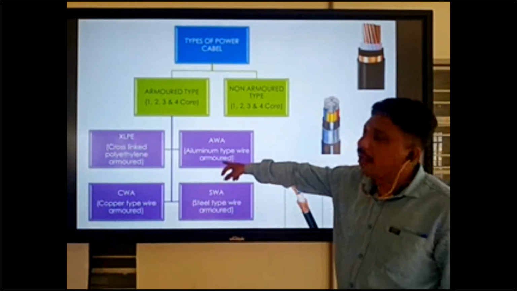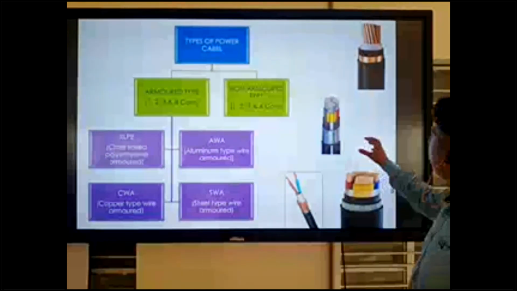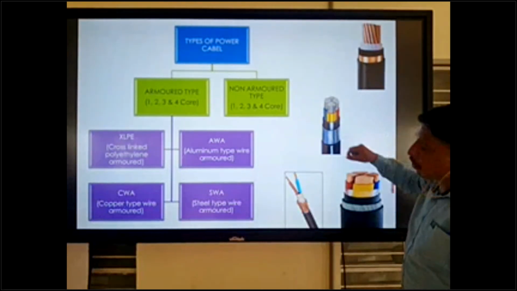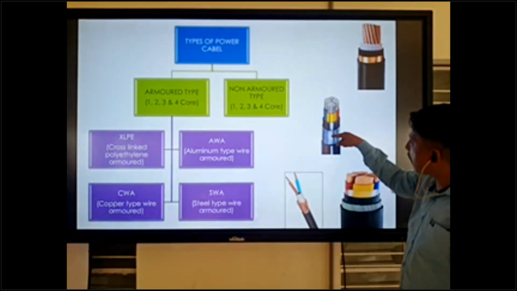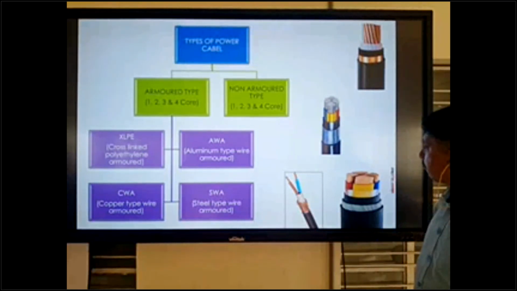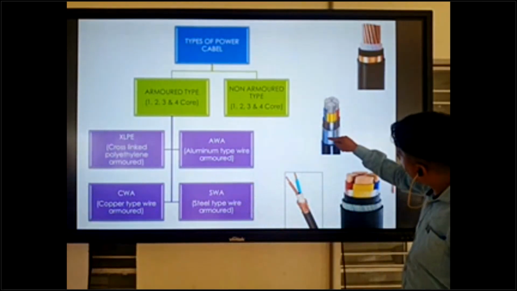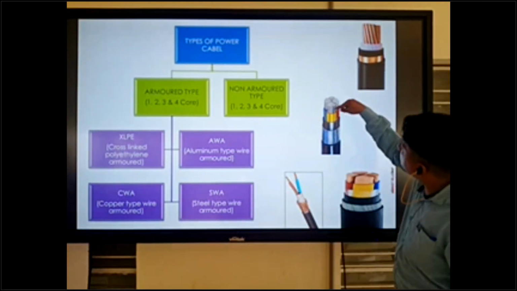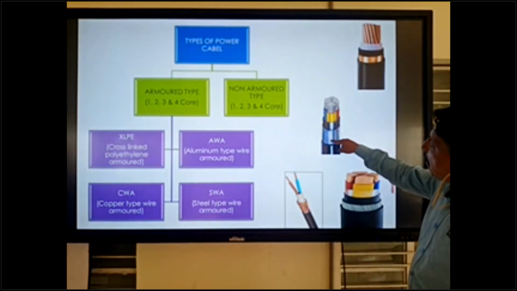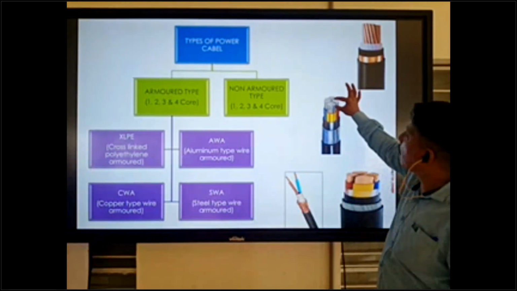AWA, aluminum type wire armored. This depends not on the cable core, but only on the armor, the outside layer. This is the cross-link armor, and this is the aluminum armor. You can see this is the aluminum type armor, and this conductor is also aluminum. So AWA means aluminum type wire armor. Only this armor is aluminum type. Sometimes the conductor comes in copper also. Aluminum means all aluminum is not the thinking; the core sometimes comes in copper also.